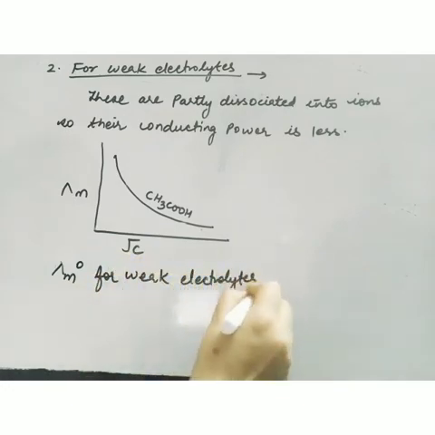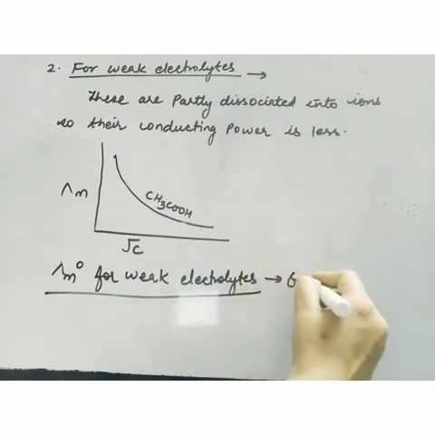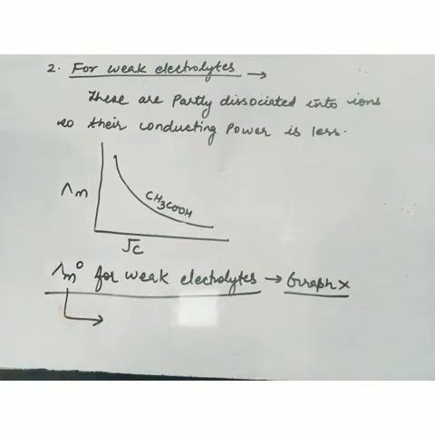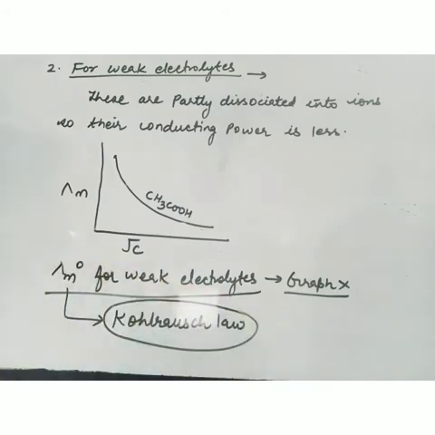We cannot determine this from the graph. So an indirect method will be used, and that indirect method is based on Kohlrausch law. Basically we apply Kohlrausch law to find out the lambda m naught for weak electrolytes.